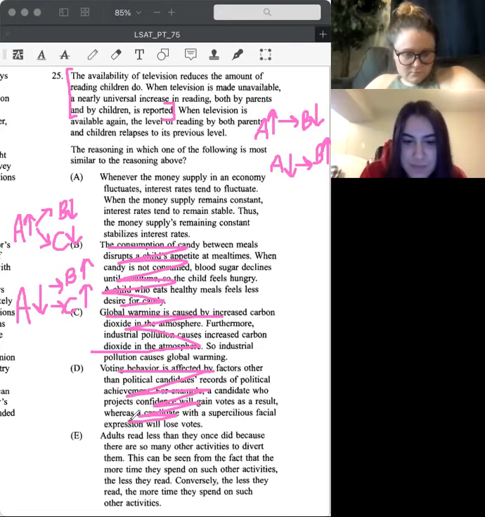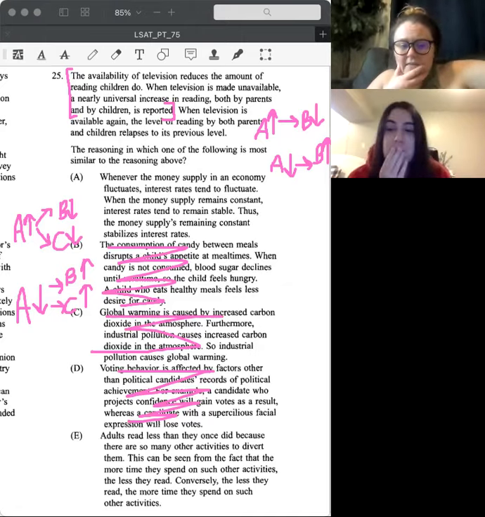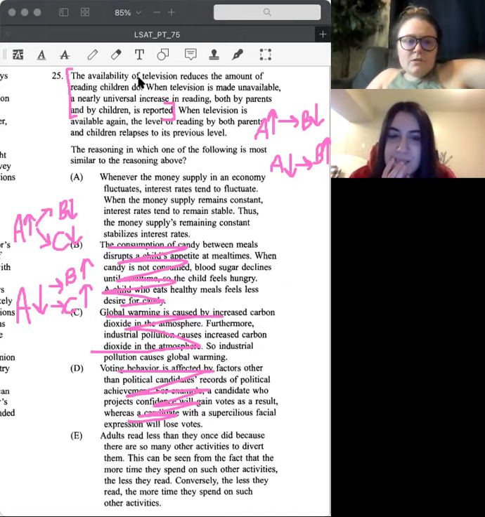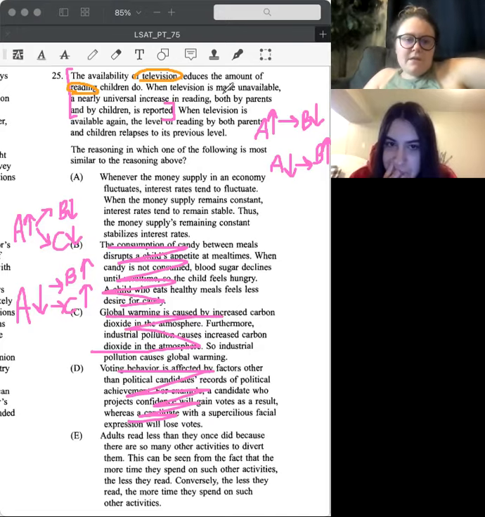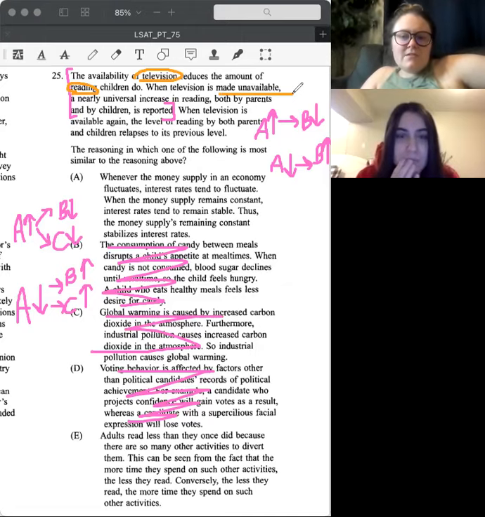All right, so I feel like this one's tricky. Let's go back to A. I don't like E, because one of the differences is we're comparing TV to reading specifically, and here we're saying reading and other activities. I feel like those are two variables, but here we don't have something. So when it's made unavailable, maybe that's where it really comes in for A.